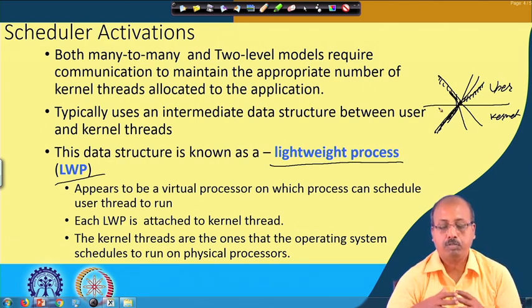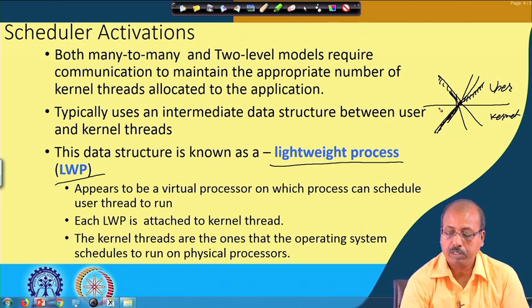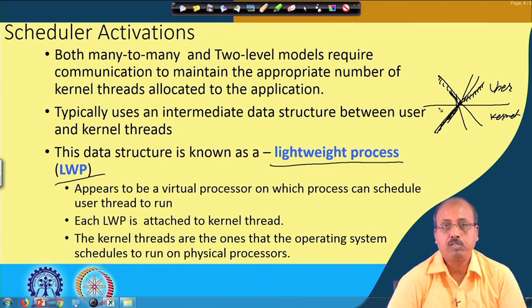If you put one user level thread onto a kernel thread, you are essentially mapping it onto this data structure. Each lightweight process is attached to a kernel thread.